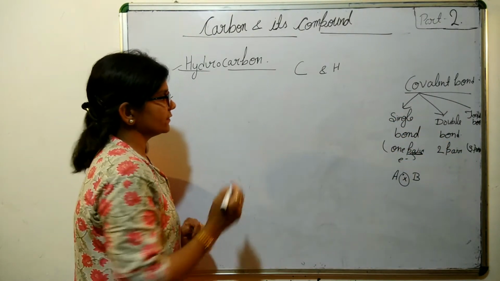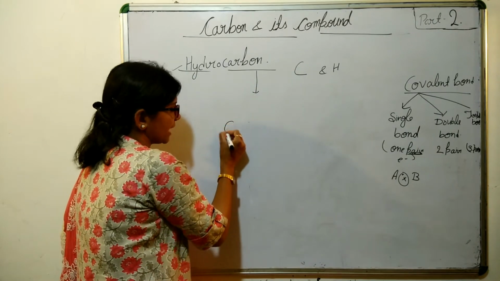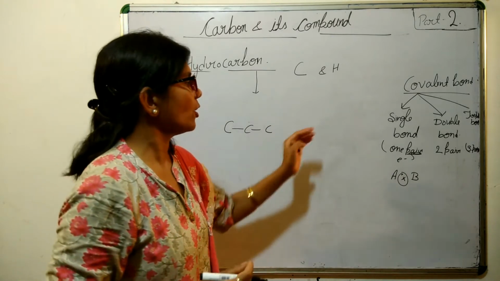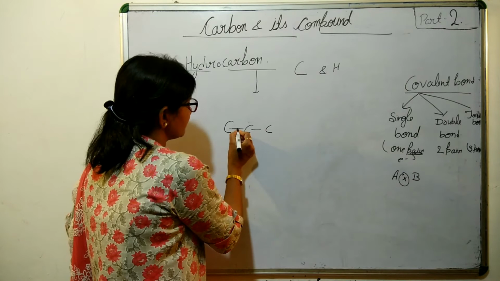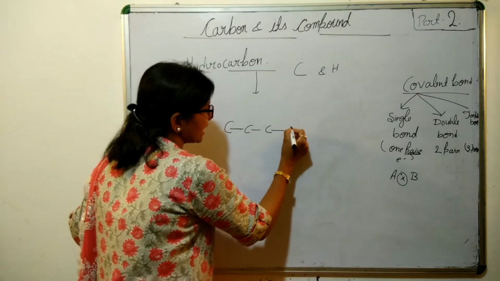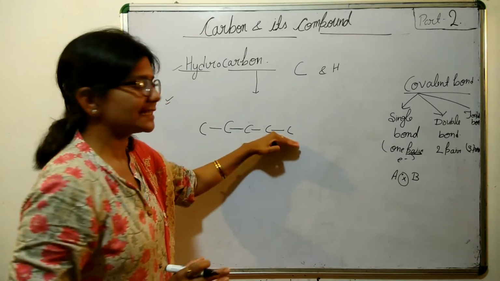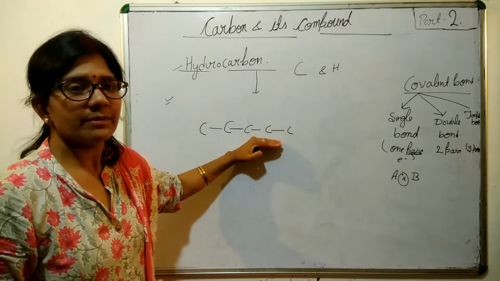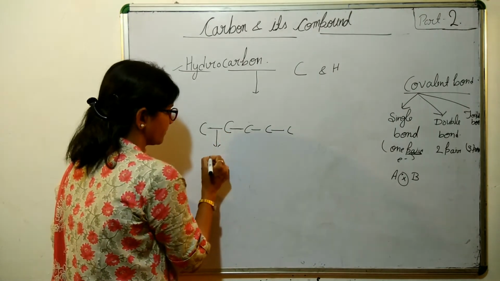In hydrocarbons, carbon is linked with carbon and forms a chain or, as we have discussed, a branched chain. If all the carbon atoms present in the skeleton are joined by single bonds,